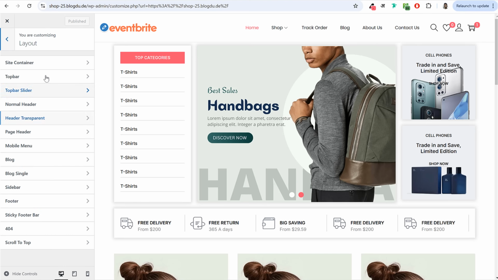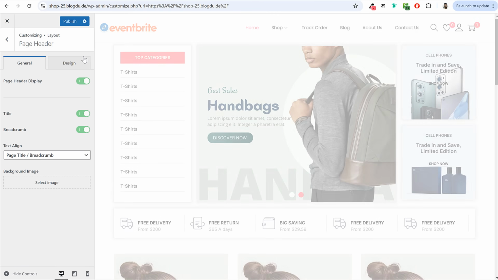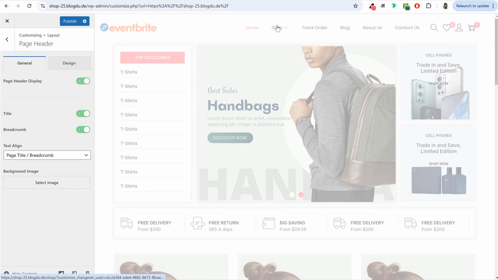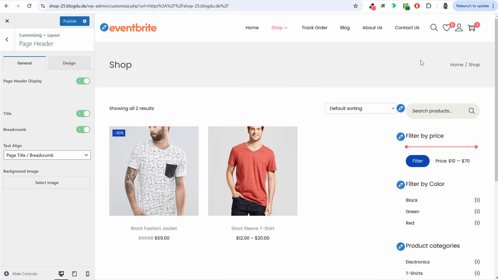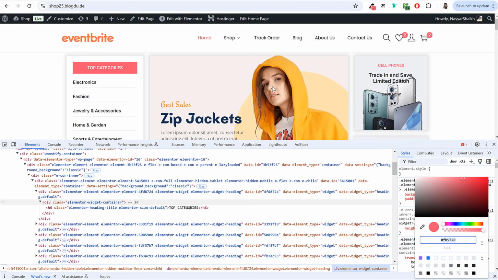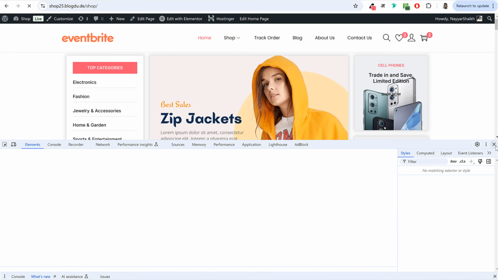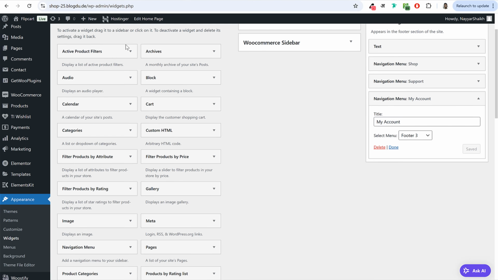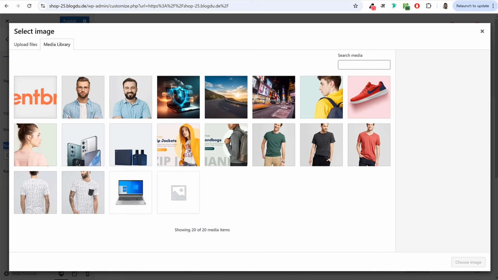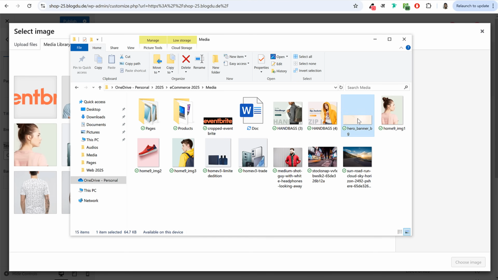Then click on layout. Under layout, let's see, first let's select page header, enable page header. Once you enable page header, you'll see this option, and let's open any page. Let's open the shop page, for example. You can see the page header is now available at top. If you want to change the style, you can select text align, make it center like we have used in the demo website. And you can also upload some image in the background for this text header like we have added over here. So you can do one thing, click on select image, and I've given you this image as well. Here it is, hero banner.